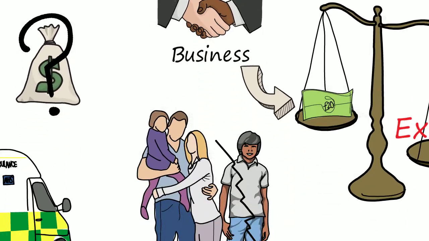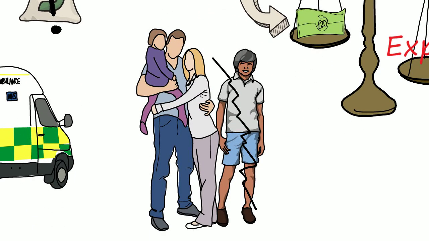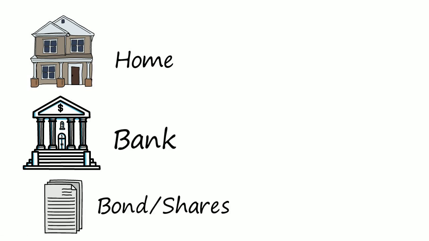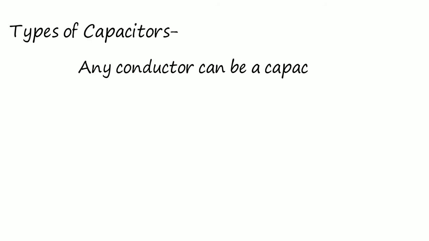Let's visit our family again. Since now they have understood the importance of saving money, they checked their options of saving. They could save at home, at bank, or through bonds or shares. Similarly, we can store the charge in different types of capacitors. Any conductor can be a capacitor which can hold the charge.